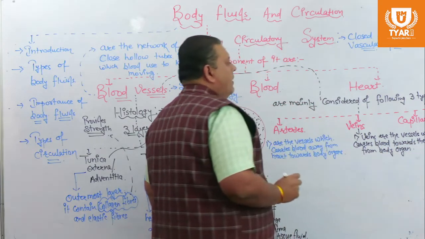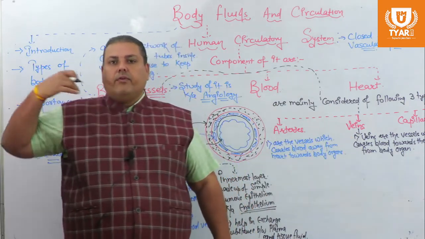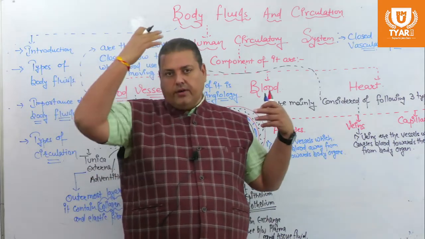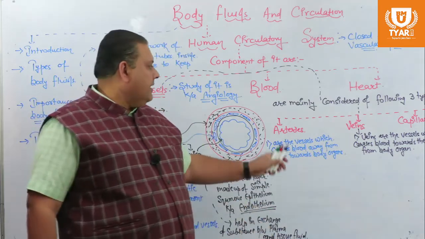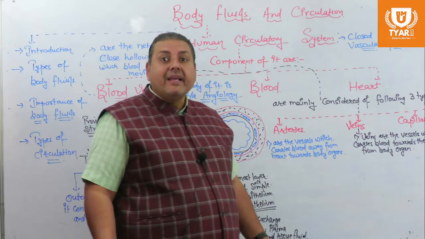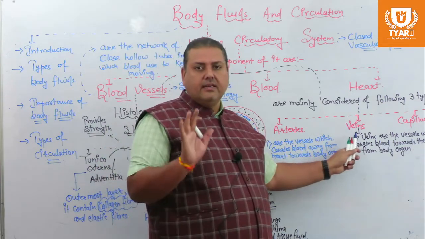So, if a vessel carries blood away from the heart towards any body organ, head, limb, stomach, and so on, then it will be considered an artery. And if it is bringing back the blood from the organ towards the heart, then it will be considered a vein.